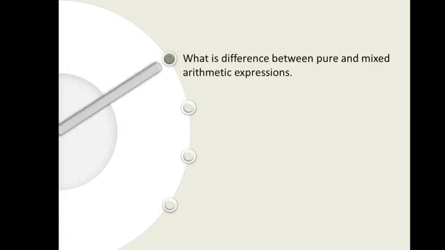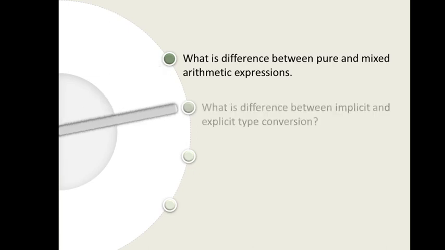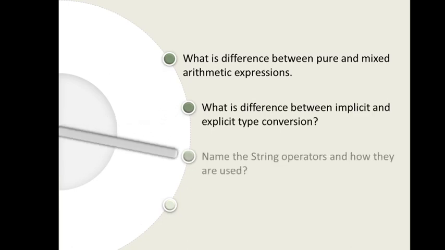Next, we have done the Python basic statements in basic programming and how they are used. Now, homework, a small assignment for you. The first assignment is on questions. The first question is, what is the difference between pure and mixed arithmetic expression? You can answer it after watching this video. What is the difference between implicit and explicit type conversion? You must know the other names of these implicit and explicit type conversions also.